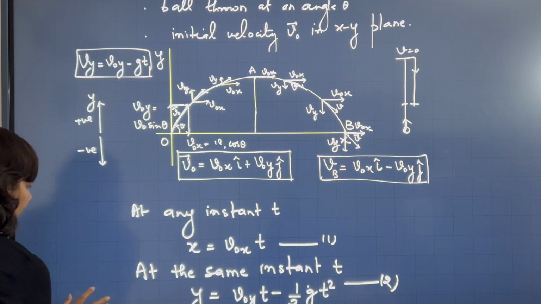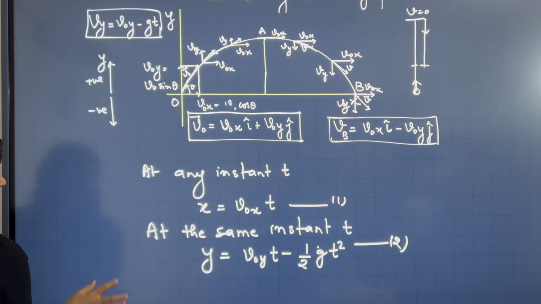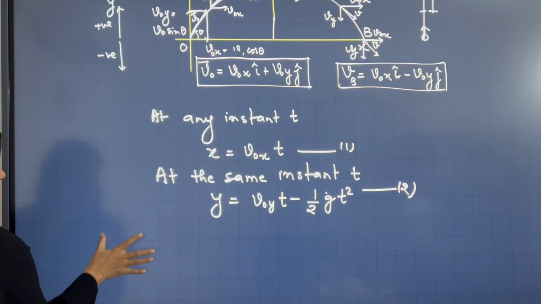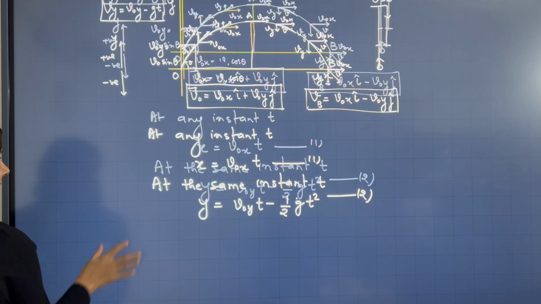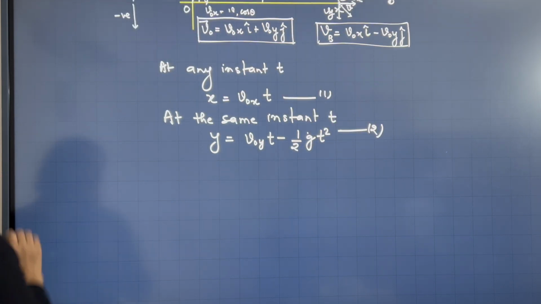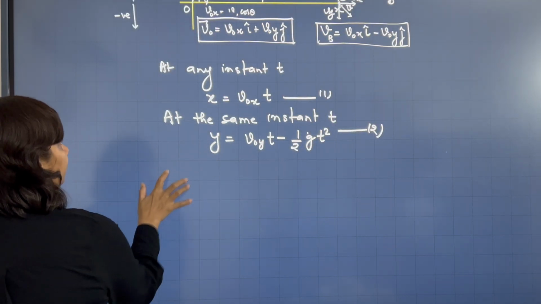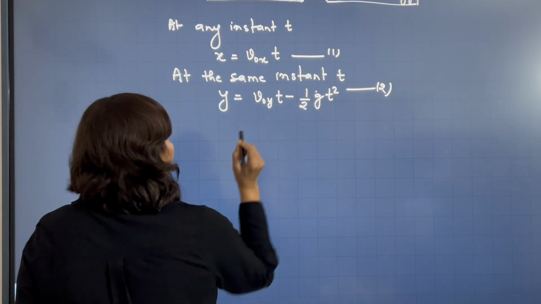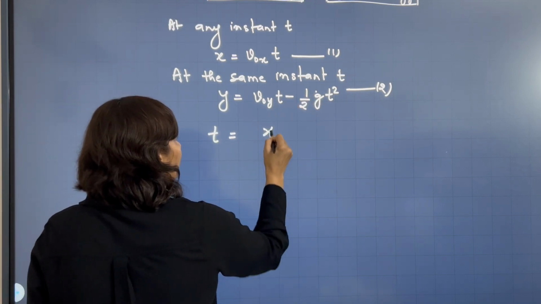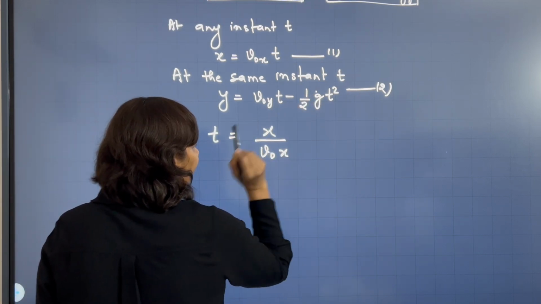Now I want to write y as a function of x. So what I can do is eliminate t from these two equations. From equation 1, t is equal to x upon v naught x.